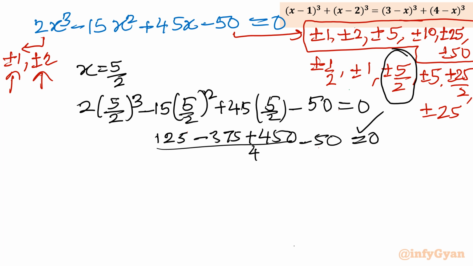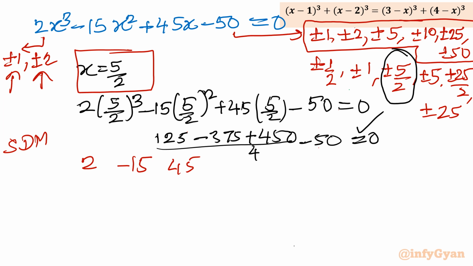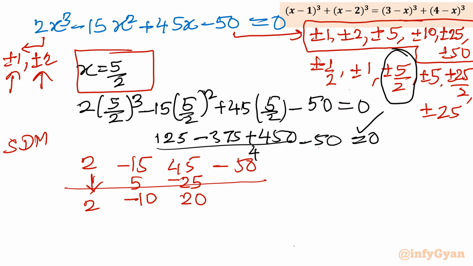Now you will apply the synthetic division method. As the coefficients are known, let me write here SDM, and x is equal to 5 by 2, I will consider as the base solution. So let me write all the coefficients of the cubic equation. The x cube coefficient is 2, minus 15, 45, minus 50. Put one line over there. 2 times 5 over 2, 5. Minus 10. Minus 10 times 5 over 2, minus 25. 20 times 5 over 2, 50, 0.